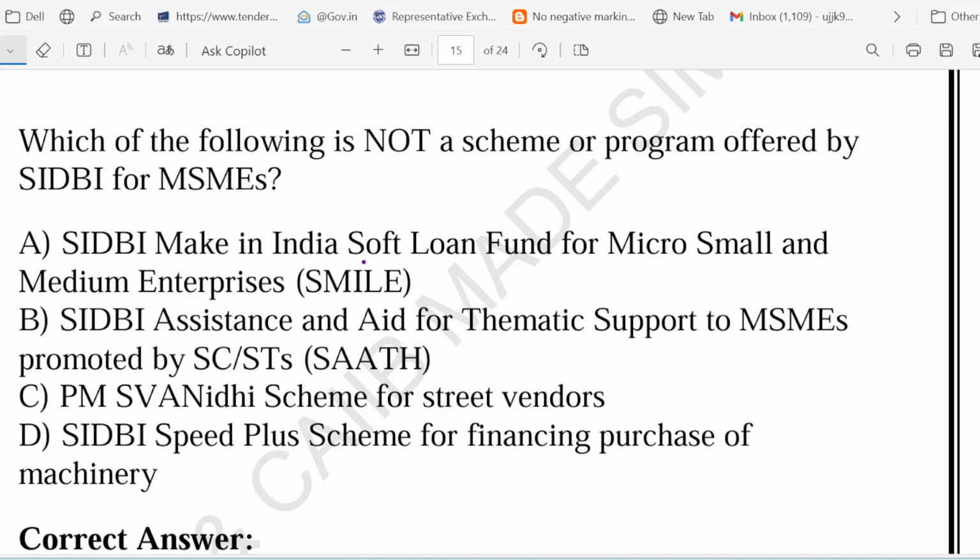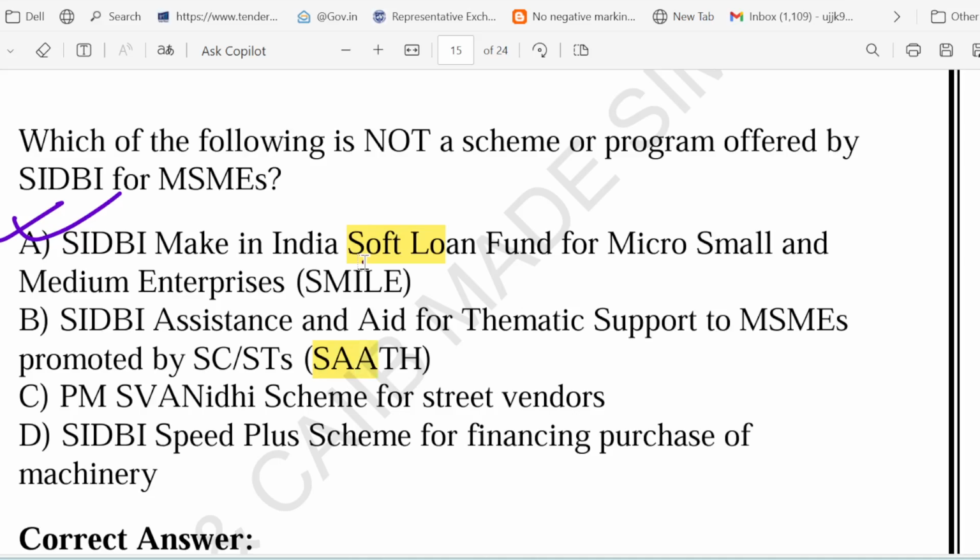If you look at option number A, yes, it is correct. This SMILE scheme provides soft loan. What is the meaning of this soft loan? For new or early stage manufacturing. And it offers you flexible terms, making it easier for a startup to access funds. For example, a new small textile unit wants to start production, but they don't have enough capital. So SMILE provides a soft loan to help them.